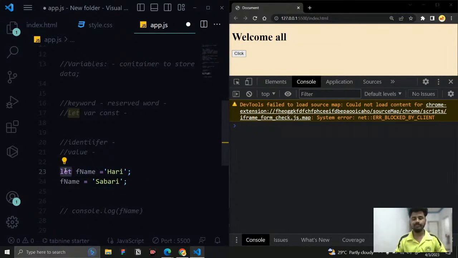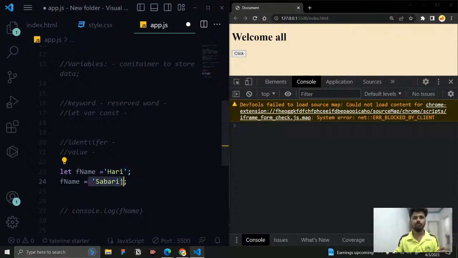Well, if I say the let keyword, a container is created, a label is pasted, fname, and a value is posted. Right? And in the next line JavaScript is going to run. You are asking for an existing container that has fname as its variable name, and it is going to add the next value to it. So what is the previous value that is inside this container?